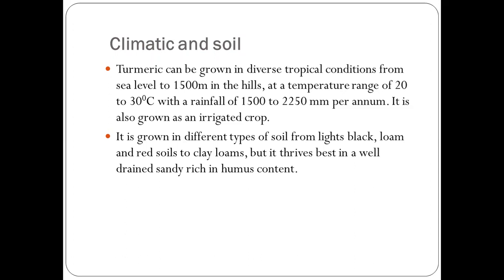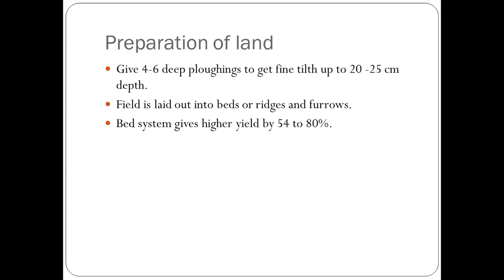On the other hand, it is grown in different types of soils, from light black loam and red soils to clay loam, but it thrives best in well-drained, sandy soil rich in humus content. So for the best growth of turmeric, the best soil is well-drained, sandy soil that is rich in humus content. But it is also grown in light black loam soil, red soil, and clay loam soil. So this is about the climatic and soil requirement for the production of turmeric.